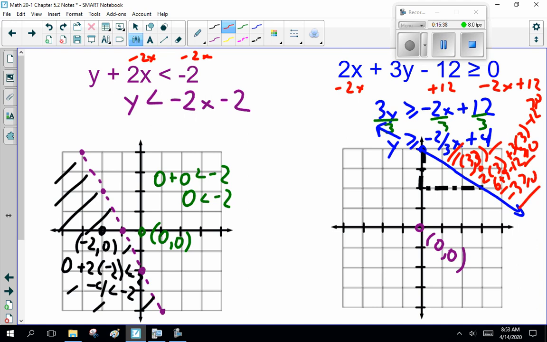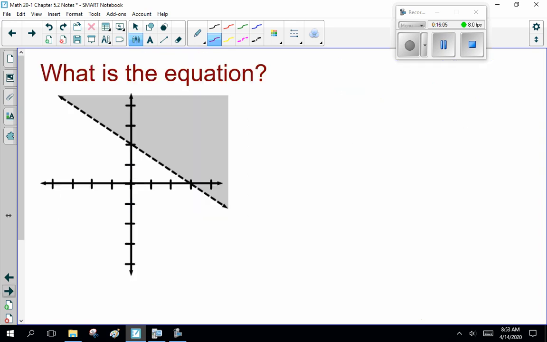All right, so I think I got it right this time, but that's why we double check our work. 2 times 0 plus 3 times 0 minus 12 is greater than or equal to 0. -12 is greater than or equal to 0. Okay, now double checking. No, -12 is not greater than 0. Okay, now that was mildly embarrassing. Moving on. Everybody have your laugh?